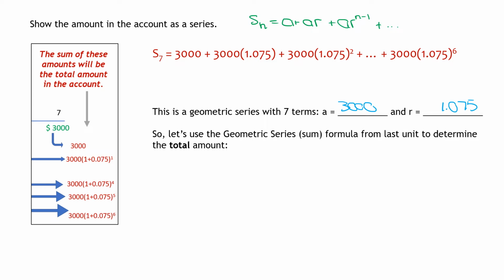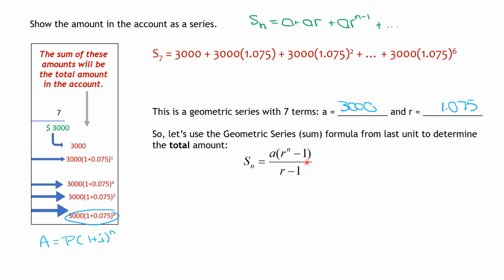And remember, this formula right here comes from your final amount is equal to the principal times 1 plus i to the power of n. So there's a lot of similarities between the formula that we did in a past lesson and the one we're going to do today. So let's use the geometric sum formula from last unit to determine the total amount.